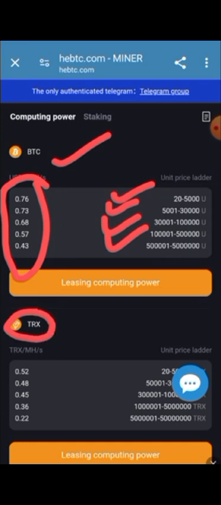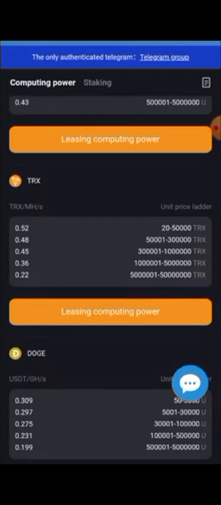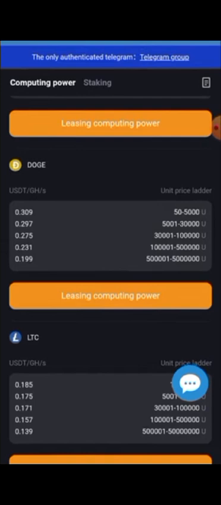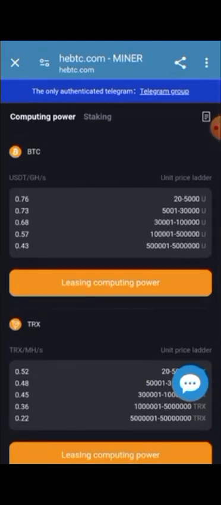If you're mining on TRX, you will start from 20 TRX to 500 TRX and 50,000 TRX, and after 50,001 to 3 lakhs, and 3 lakhs 1 to 10 lakhs, and 10 lakhs 1 to 50 lakhs. So that is the per hour income that will be generated, 0.52 to 0.22 on this. So power leasing on Doge and Litecoin also has incomes per hour GHS. So USDT GHS, mining will be in staking and also computing power.